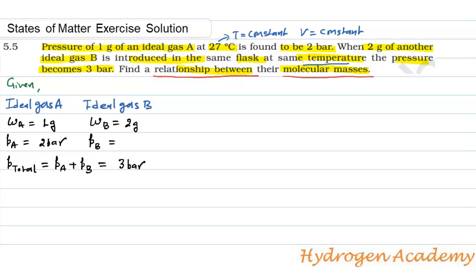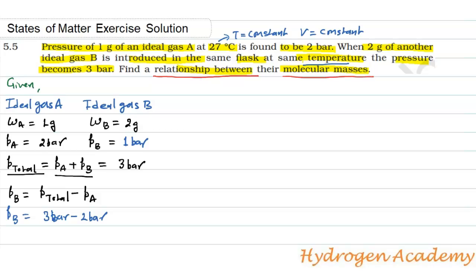As we know, according to Dalton's law of partial pressure, P total is equal to the sum of the partial pressures of all the gases. So P total is equal to PA plus PB, equal to 3 bar. So PB is equal to P total minus PA, which is 3 bar minus 2 bar. Then PB will be 1 bar.